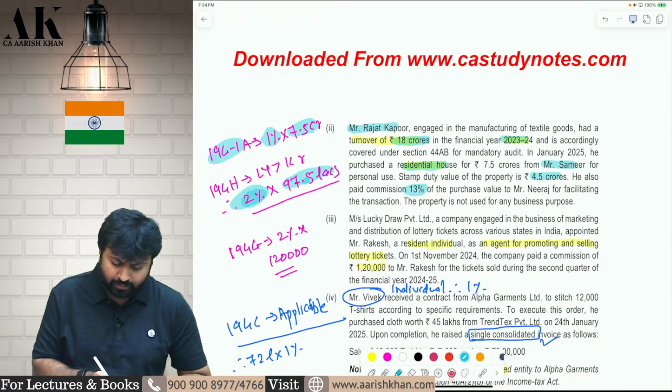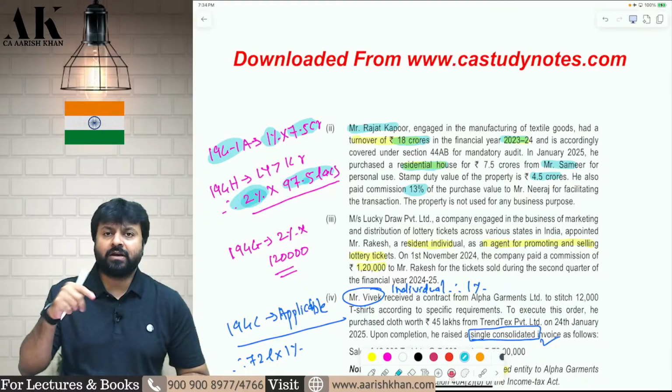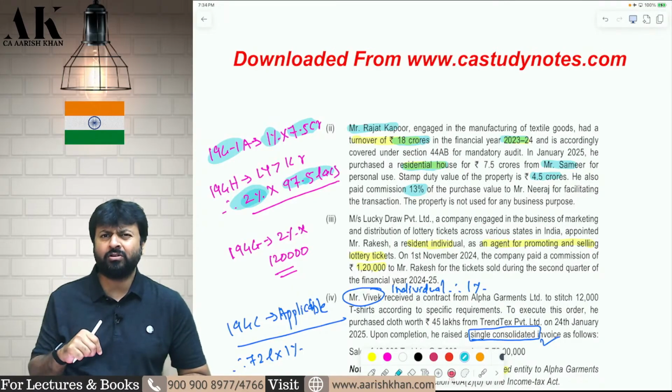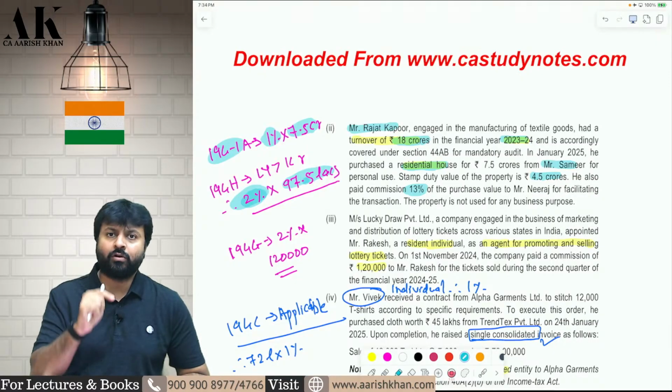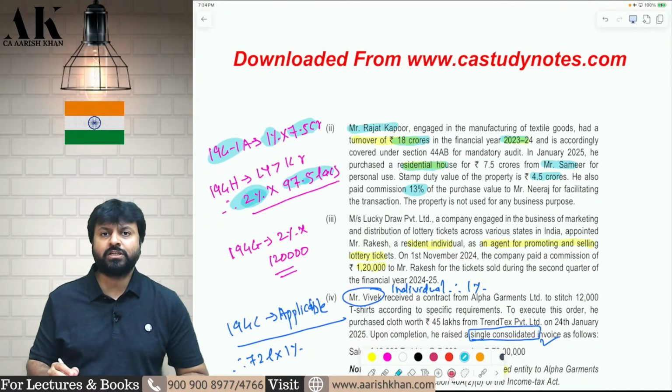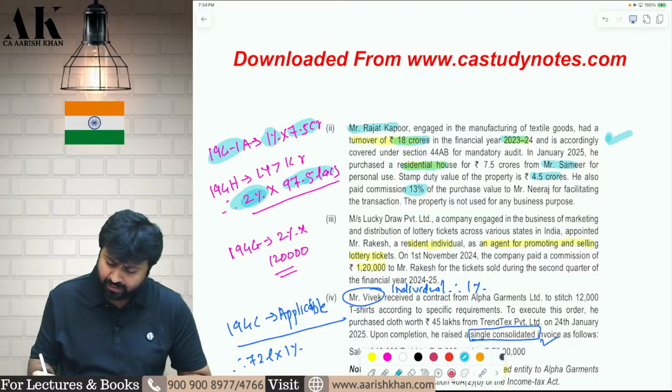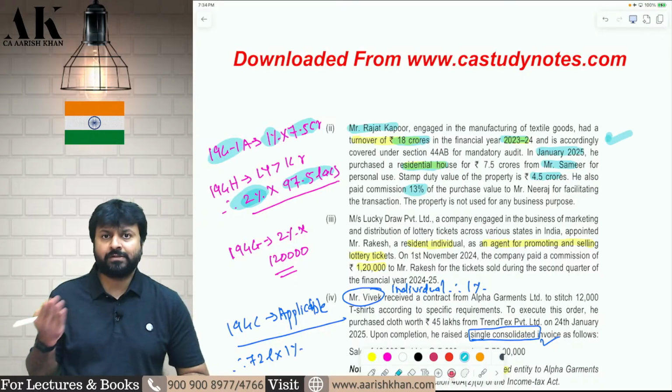Why are you deducting 2%? Because commission is covered under 194H. Sir, personal commissions are also covered in 194H? Yes. If your last year turnover of business is more than 1 crore, then even personal commissions are also covered in 194H. Therefore, deduct TDS at the rate of 2% because the commission is paid on or after 1st October. Therefore, the amended rate will be applicable, that is 2%.